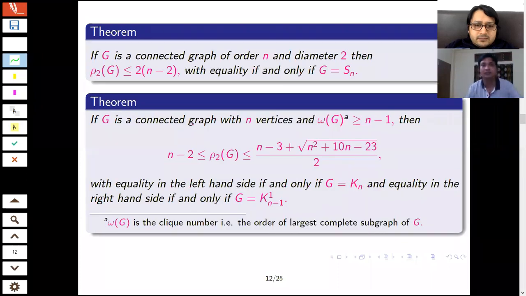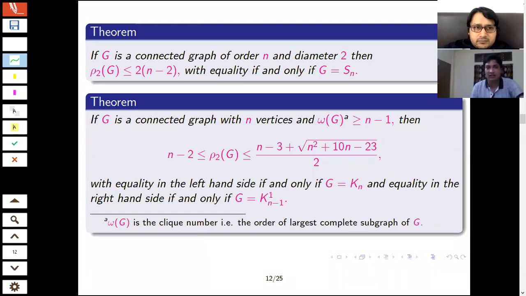Here I consider a graph of diameter 2. In the case of the complete graph, the diameter is always 1, so we choose a graph of diameter 2. Then the upper bound is 2 times n minus 2, and again this upper bound holds for the star graph.